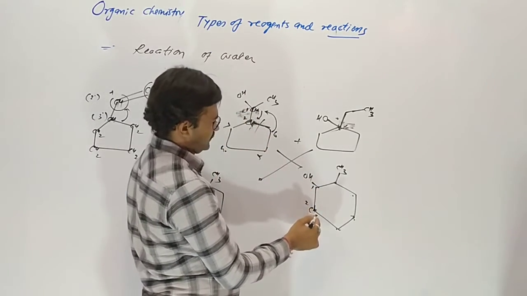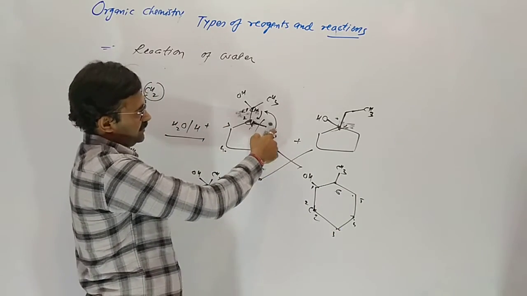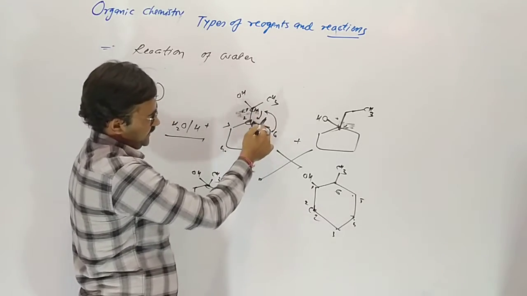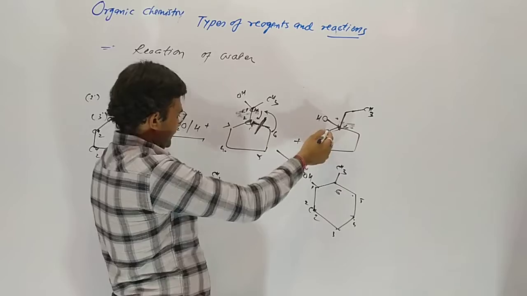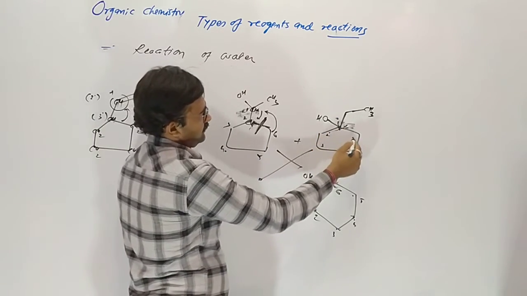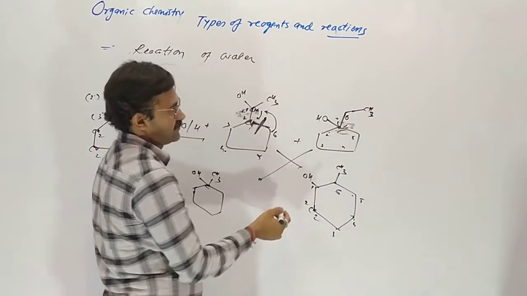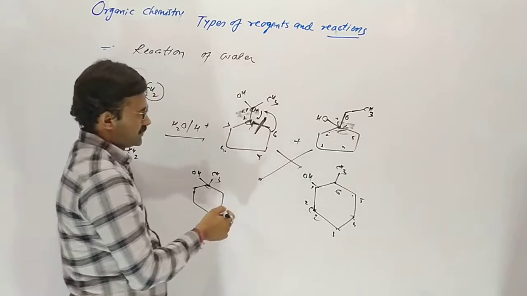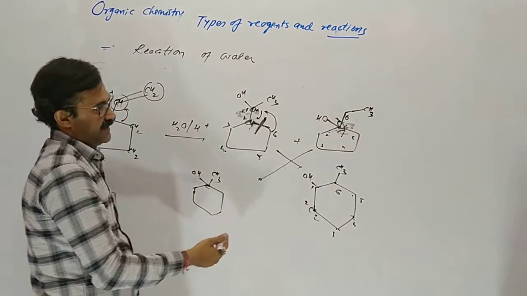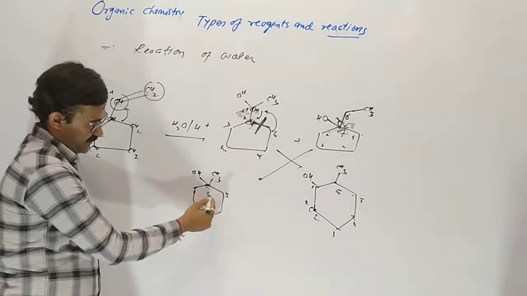On the 6th carbon, methyl combines here. So there is breaking here. And here also 1, 2, 3, 4, 5, 6. This one is 6. So here this part breaks, and an expansion occurs from here to here. So 5 and 6.